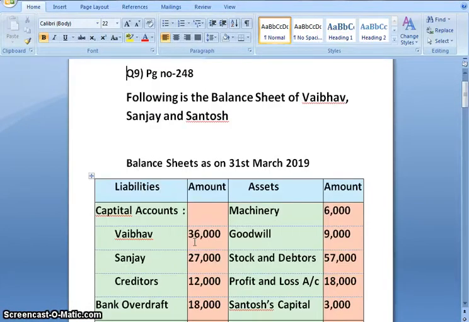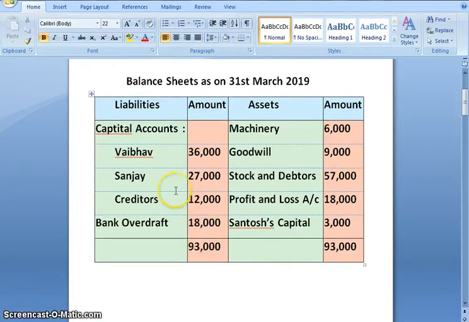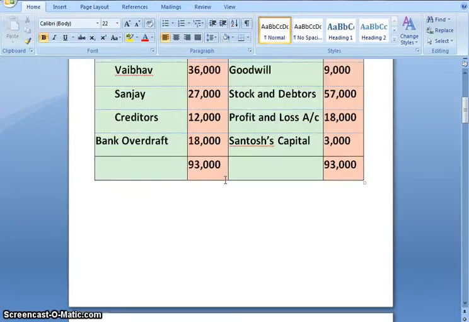Today we are dealing with question number 9, which is on page number 248 of your government textbook. I'll start reading the question. Following is the balance sheet of Vaibhav, Sanjay and Santosh. When we have a look at the balance sheet, on the liability side we have capital account of Vaibhav, Sanjay, creditors, bank overdraft. On the asset side we have machinery, goodwill, stock and debtors, profit and loss account and Santosh capital.